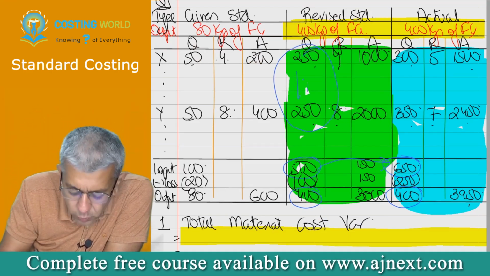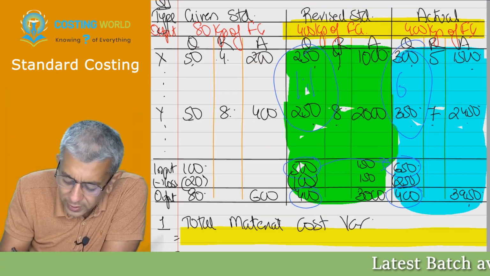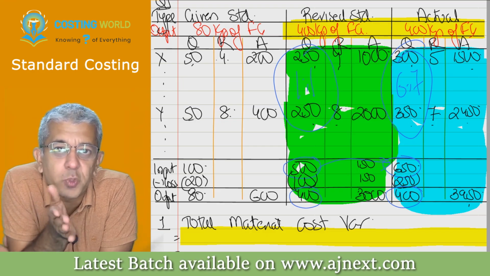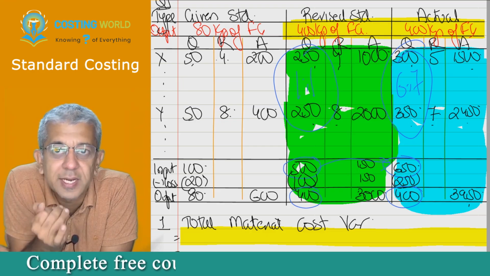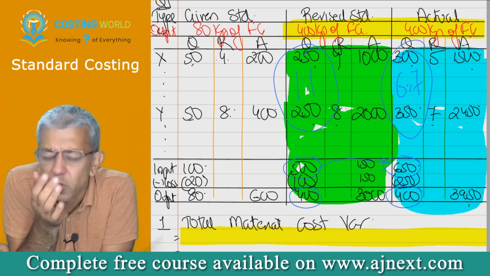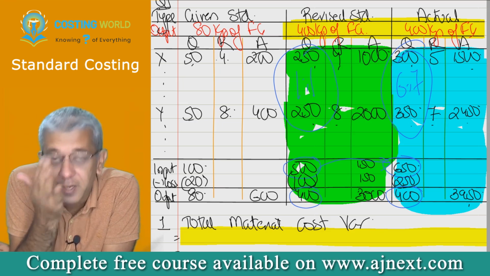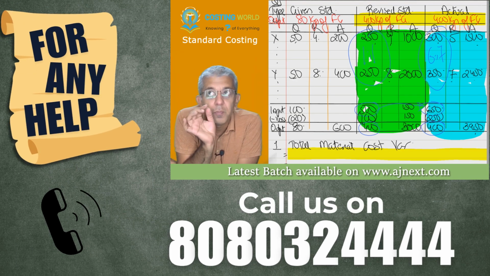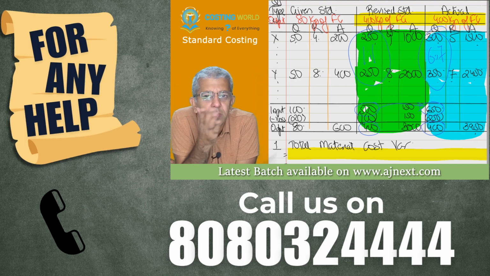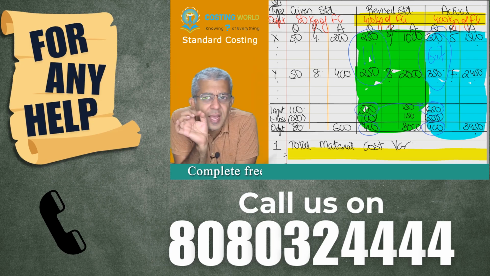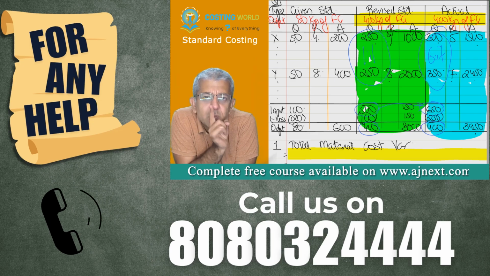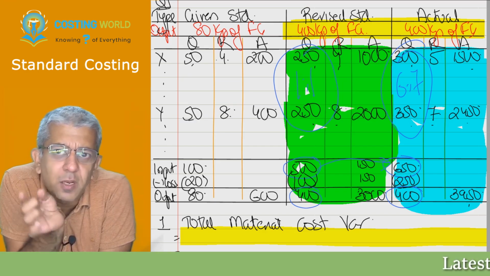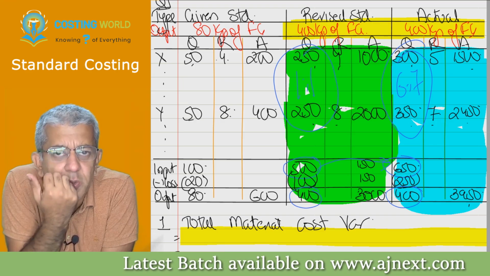The ratio should have been 1:1. Ratio in real life was 6:7. You tell me, the ratio had changed in favor of which particular material? X or Y? Y. Means you had put more amount of Y, no? Yes, sir. Can we say Y is that material which is more expensive than X, no? Yes, sir. If you will be putting that material more which is more expensive, overall cost will rise, no? Yes, sir.